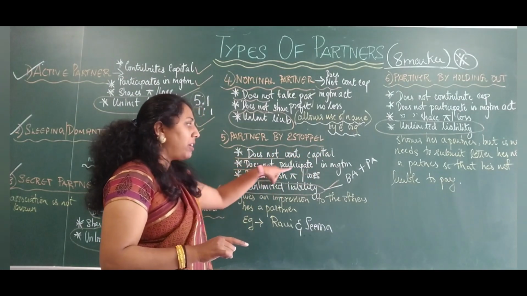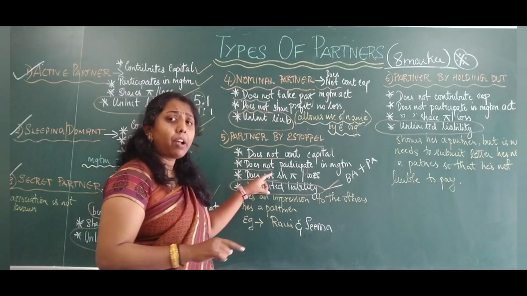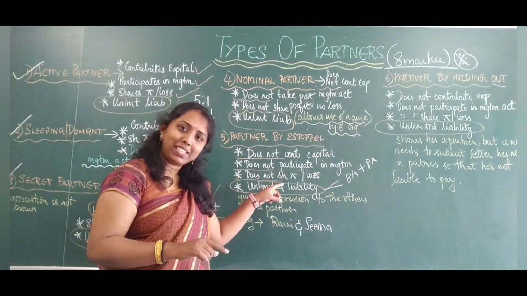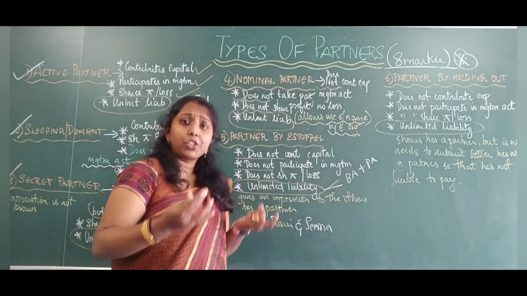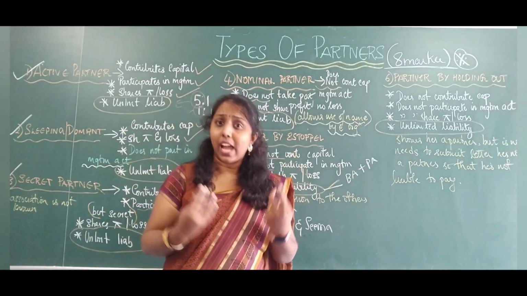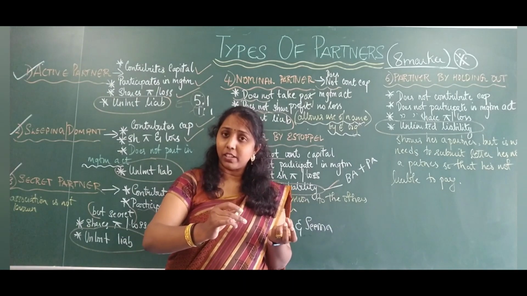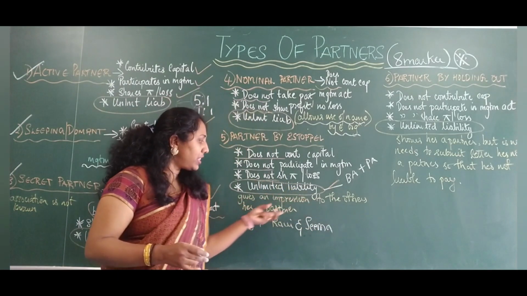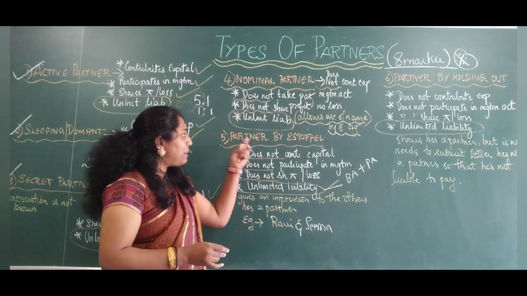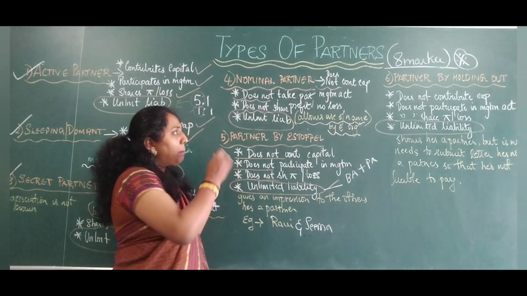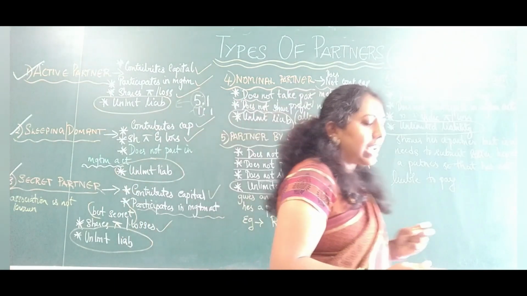They do not contribute capital, do not take part in management activities, do not share losses or profits, but they share unlimited liability. Because Seema is giving an impression to the other partners that she is also a partner of the organization, representing herself in the team, putting her signatures, because of the impression she has created with the other partners, she has to face the losses. This is the meaning of partner by estoppel. Now partner by estoppel and partner by holding out are a little similar, okay? Now how is it similar?